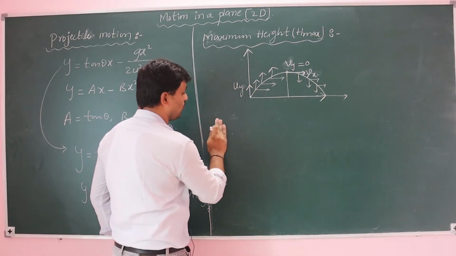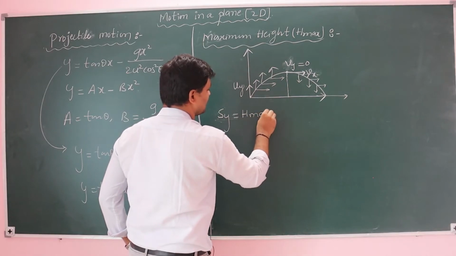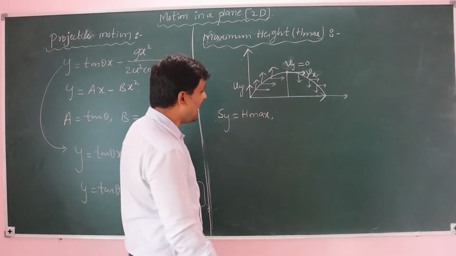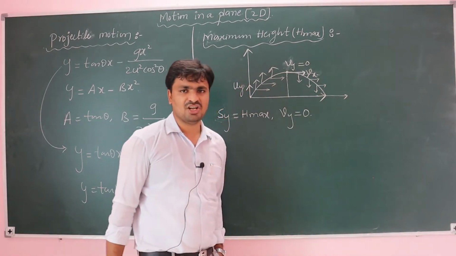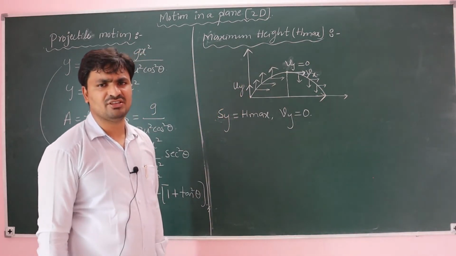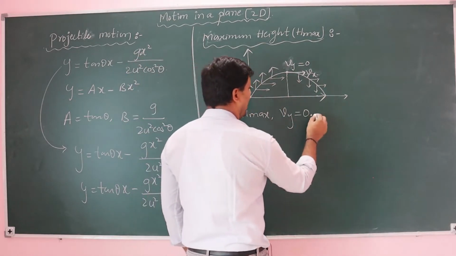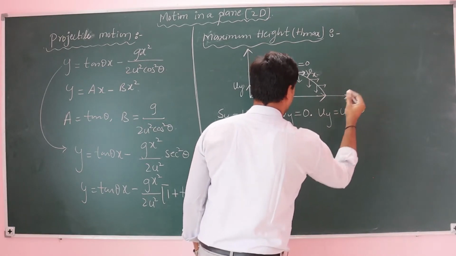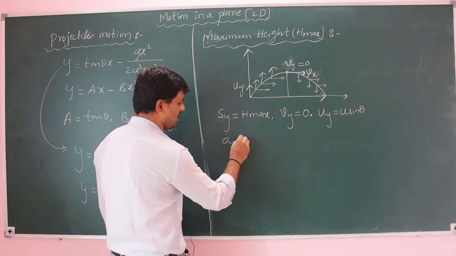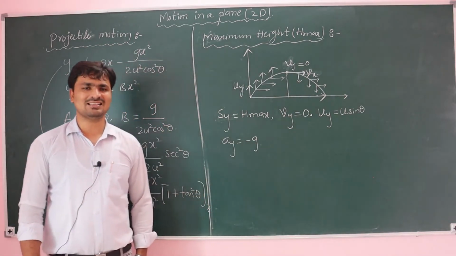So that is nothing but the displacement. Which displacement? Vertical displacement. The vertical displacement we can consider as h max. At that point, the final velocity of the particle is 0, and the initial velocity of the particle is u sine theta. And the vertical acceleration is minus g.